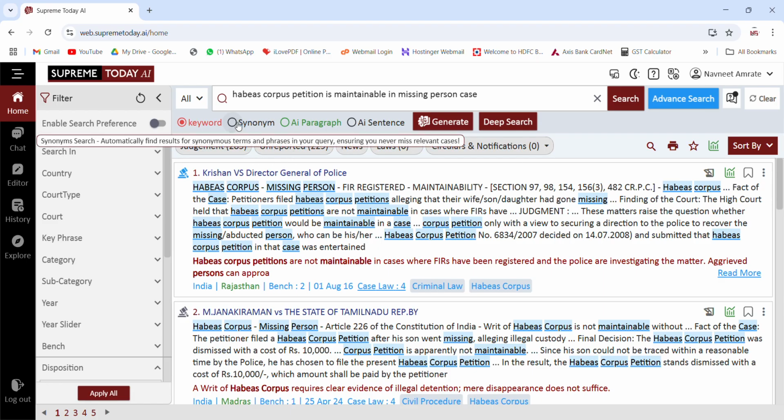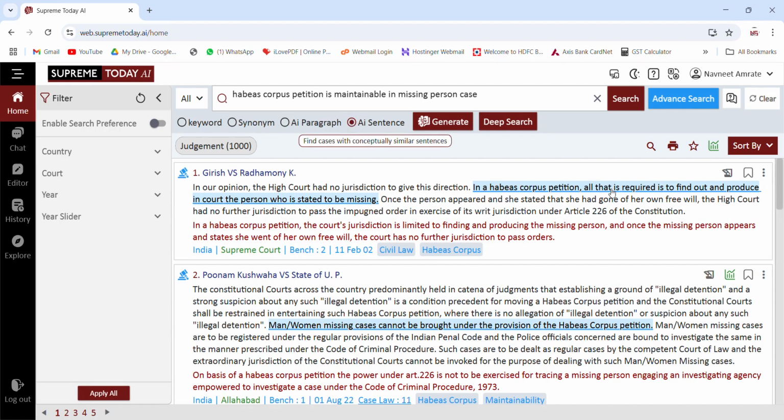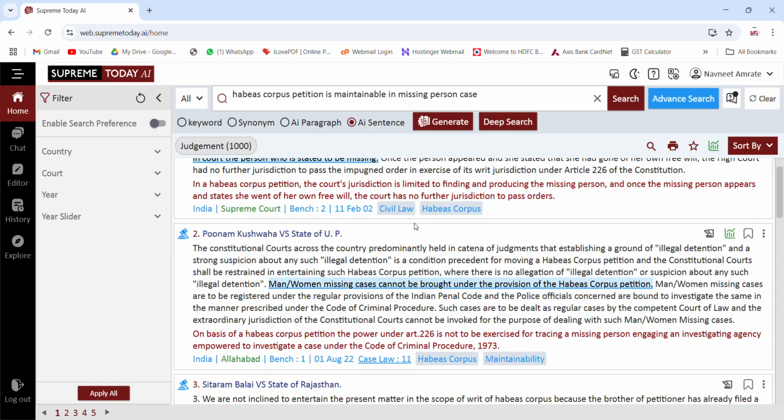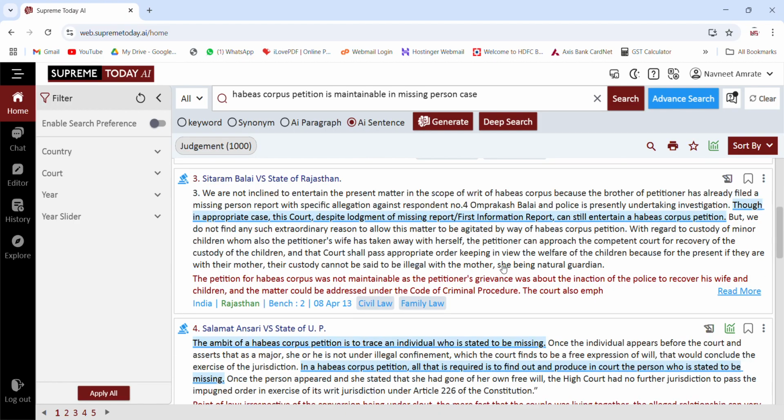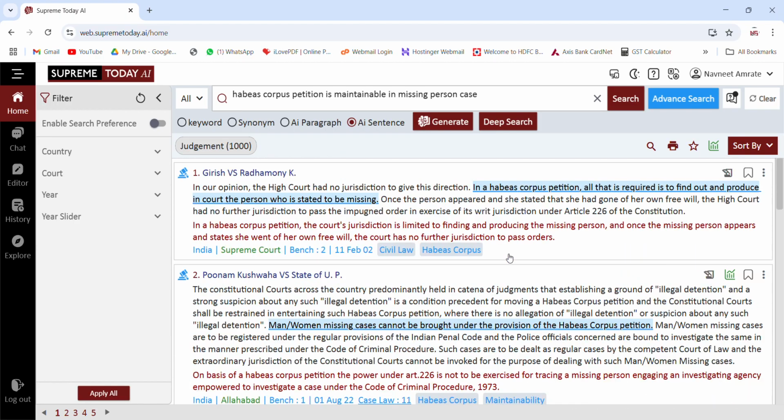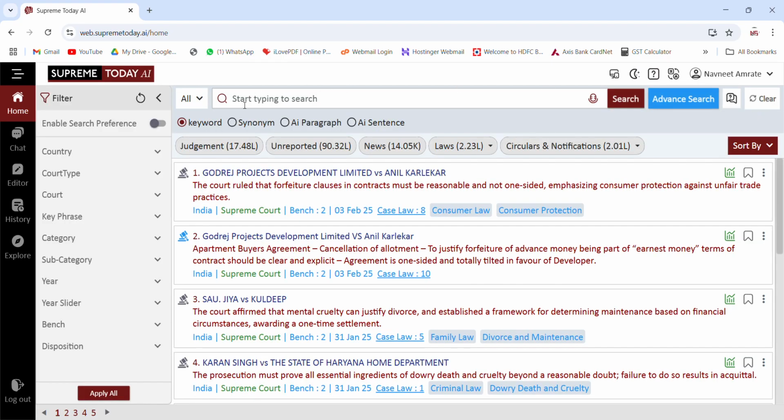Now similarly, we have given you multiple search options. You can search through AI paragraph, so you will get results out of a paragraph wherever this particular query has been quoted, or you can use the AI sentence. The moment you use AI sentence, the entire query will come in the form of a sentence. See, habeas corpus petition that is required to find out and produce the person. So exactly what you are looking for has come in the form of a sentence.